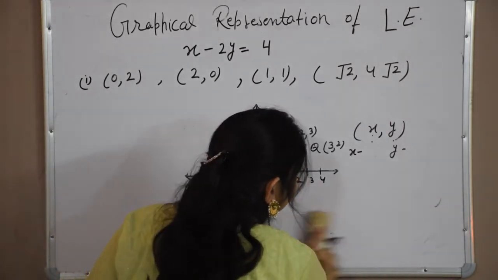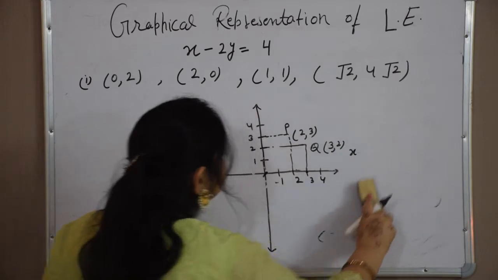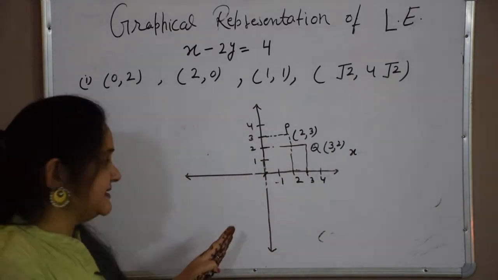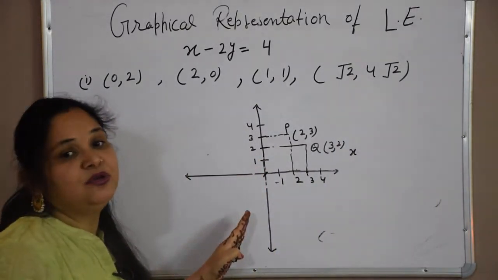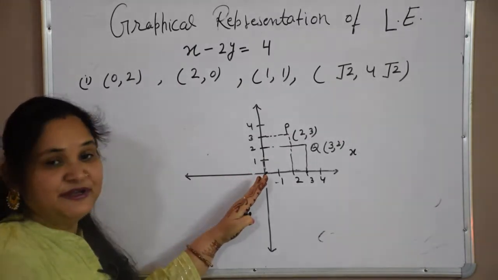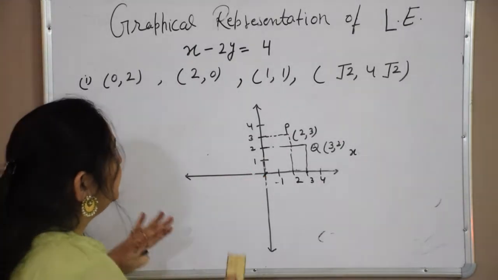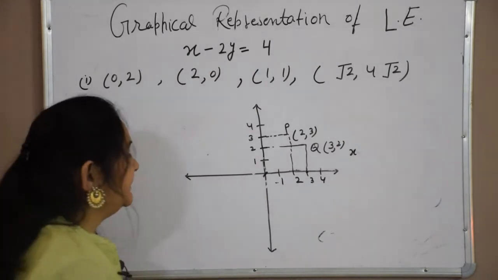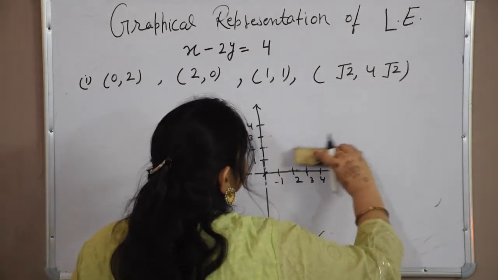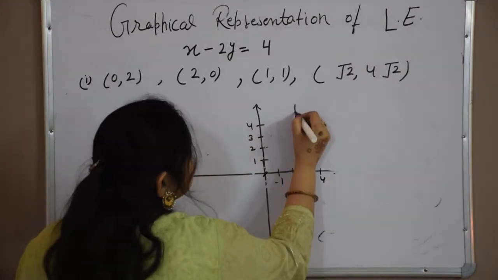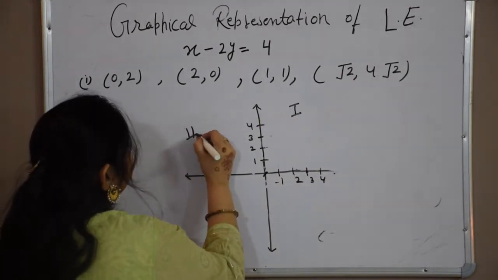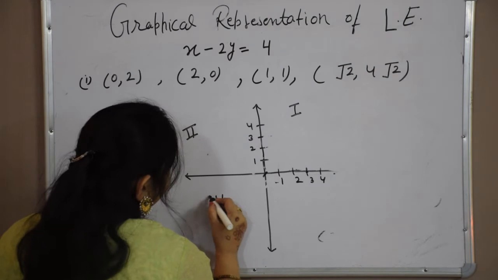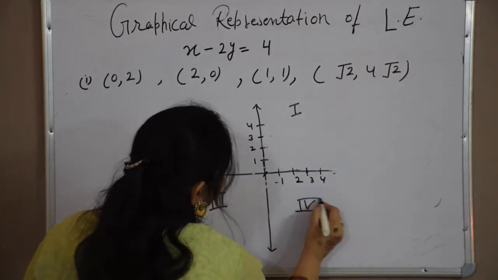Now one more thing I told you, that these two intersecting and perpendicular lines are always perpendicular to each other. They divide the whole plane in four parts, and these parts are called the quadrants. This is the first quadrant, second quadrant, third quadrant, and fourth quadrant.